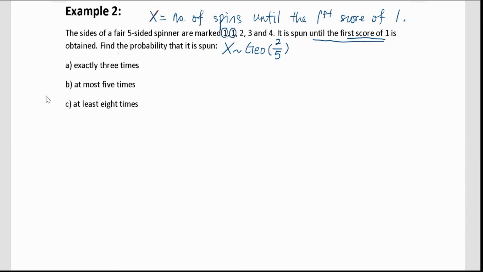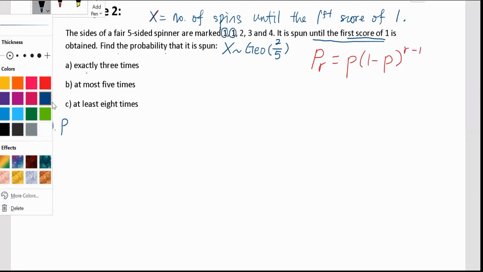Okay, now find the probability that it is spun exactly 3 times. So what does it mean to be spun exactly 3 times? Let's say I write down the formula given just now here, at the side. The formula is given as P(X = r) equals p times (1 minus p) to the power of r minus 1. This is the formula given in the formula list for you to find the probability.